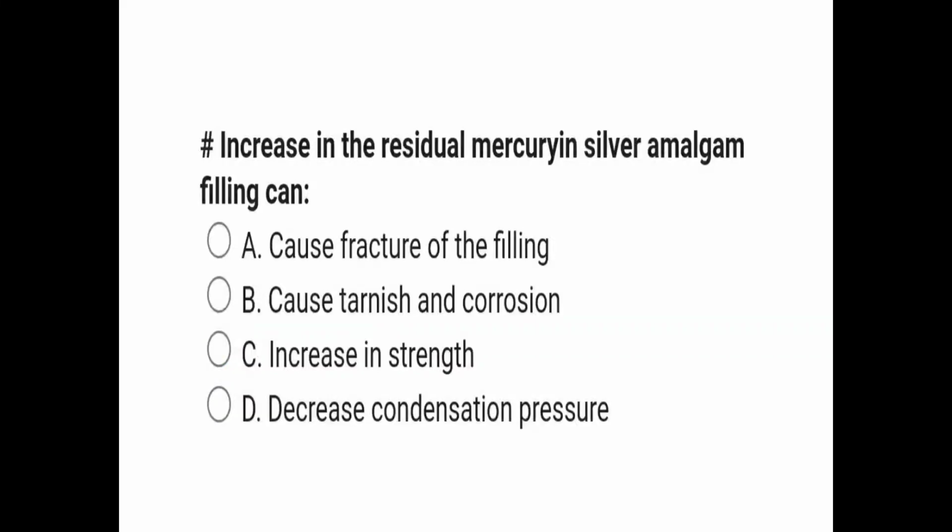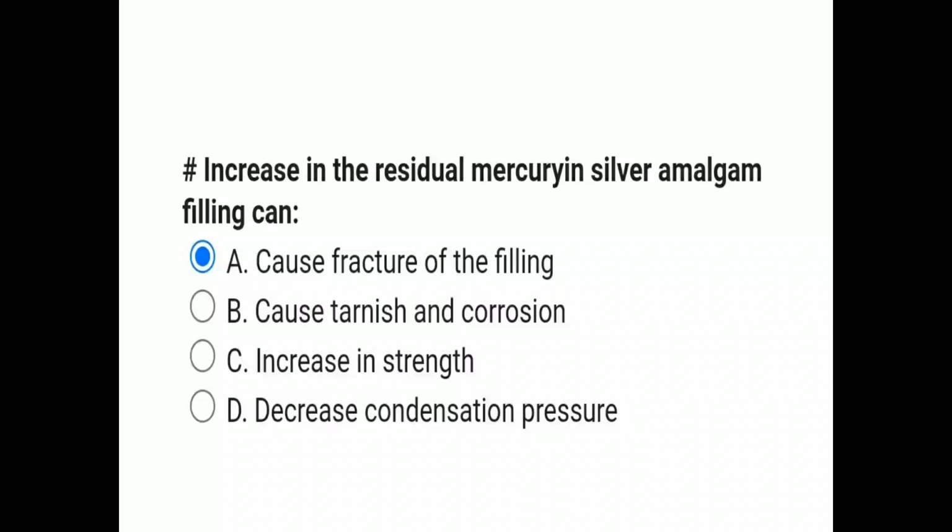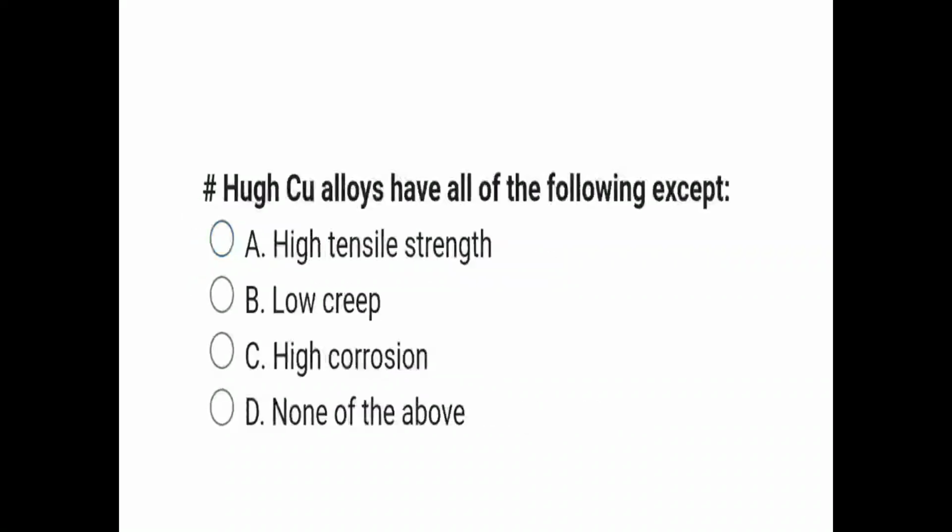Increase in the residual mercury in silver amalgam filling can cause fracture of the filling, cause tarnish and corrosion, increase in strength, decrease condensation pressure. Correct answer is option A, it can cause the fracture of the filling.